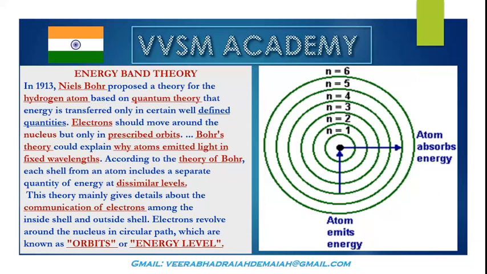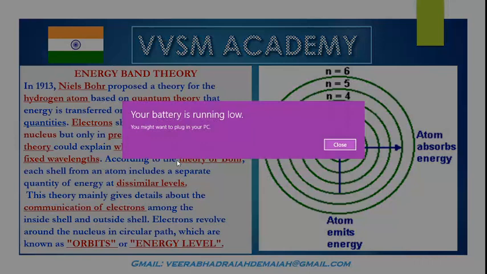the transition of electrons. These electrons are moving. If they gain electrical energy or some other energy, they will excite themselves and jump from one level to another level. So therefore, electrons revolve around the nucleus in a circular path, which are known as orbits or energy levels.